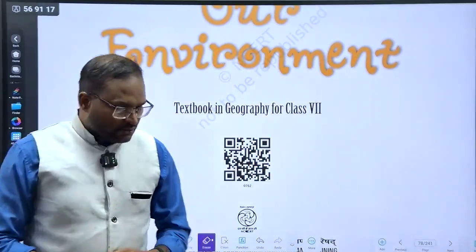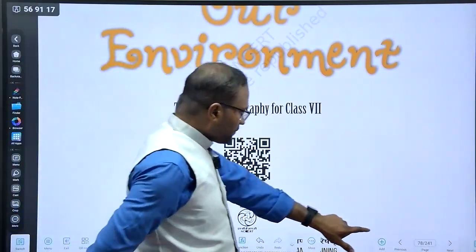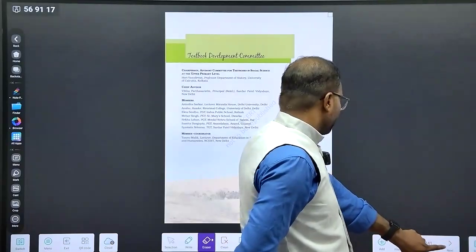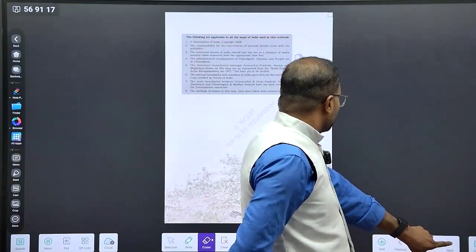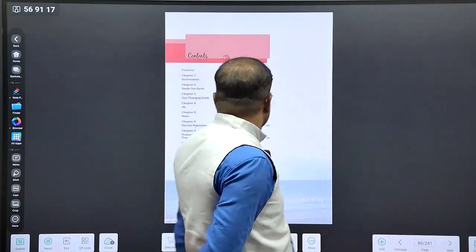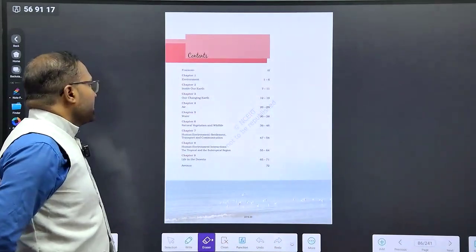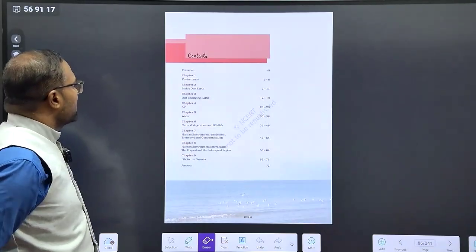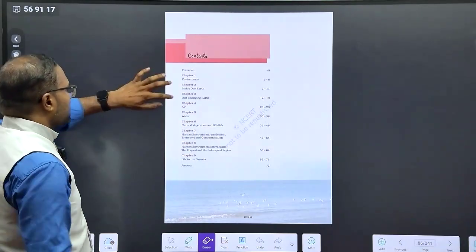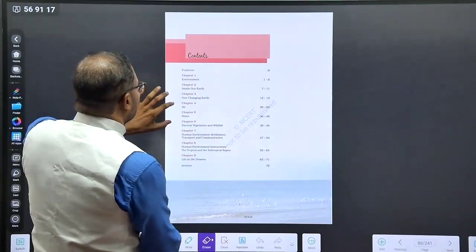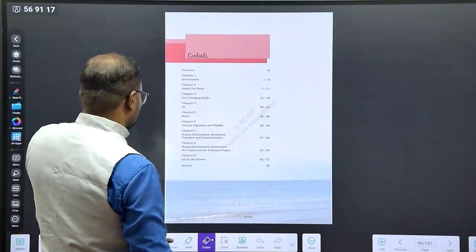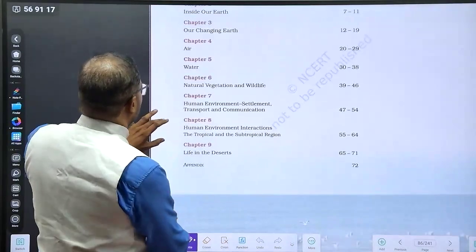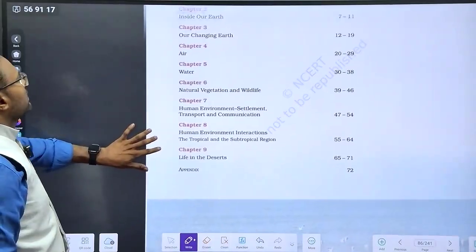Getting into the topic, we have 9 chapters here. First, environment. Second, inside our earth. Third, our changing earth.